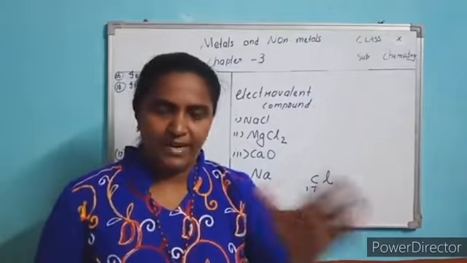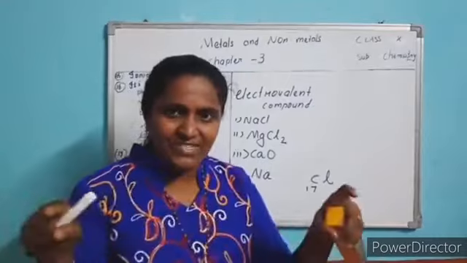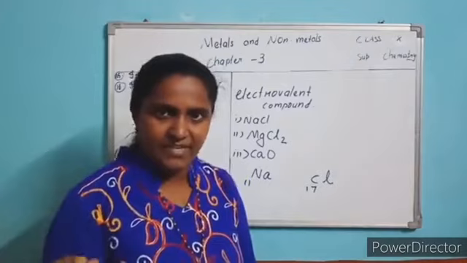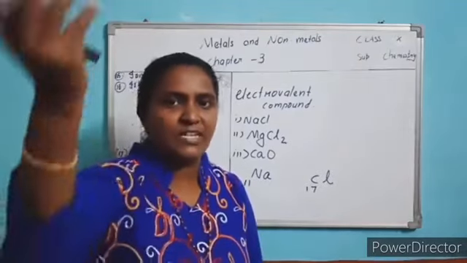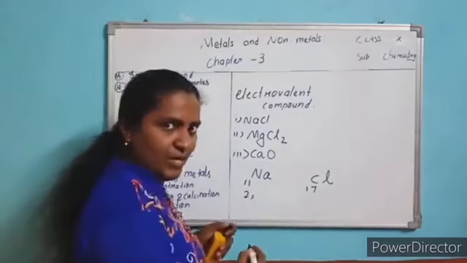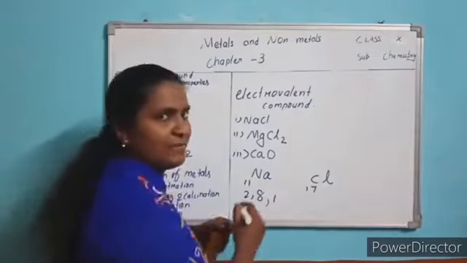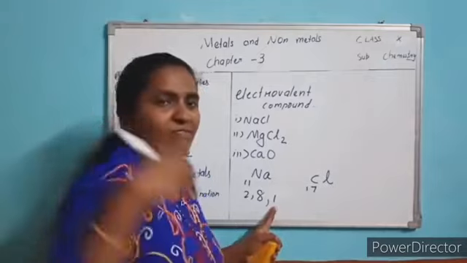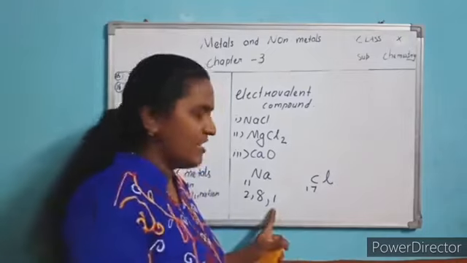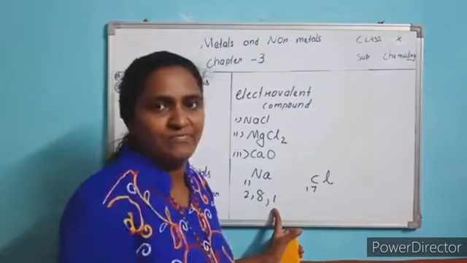2, 8, 8. So now you are having 11 electrons. First cell, how many electrons? 2. And the second cell 8. Total 10 over, the remaining 1 is left. So in the third cell there will be 1 electron. First cell 2 electrons, then 8 electrons. Then how many electrons are left? Only 1 electron is left. That remains in the last cell. The electron in the last cell is called the valence cell electron.